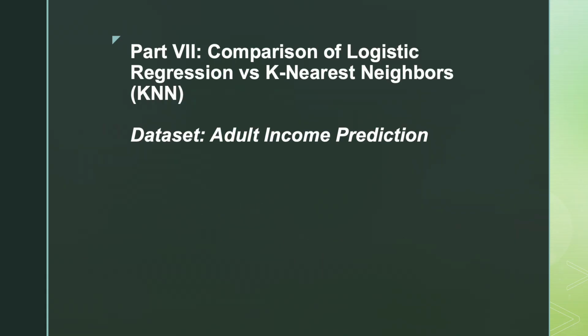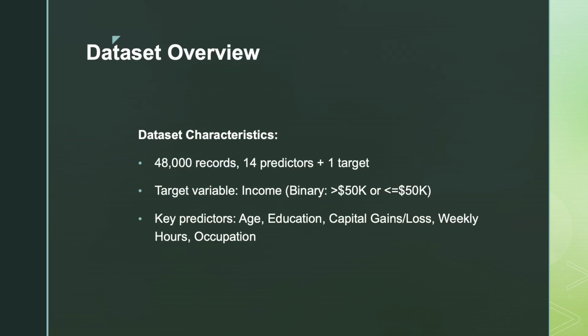Now moving on to the last part of this project. In this, comparison of logistic regression and k nearest neighbors model is done using the adult income dataset. Beginning with the first part, that is the dataset description. This dataset has around 48,000 records with around 14 predictors, and there is one target variable, that is the income, that whether the income is greater than 50K or it is less than or equal to 50K.